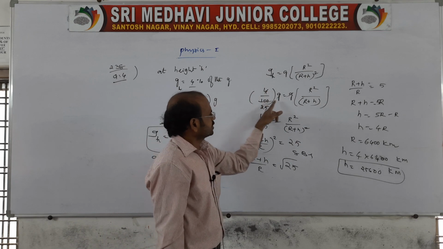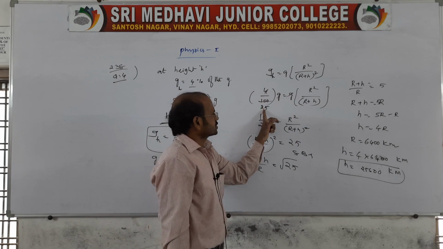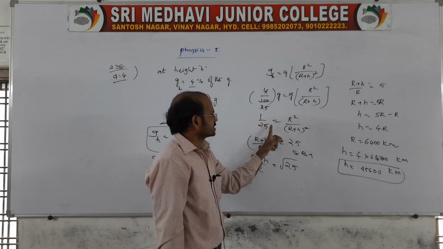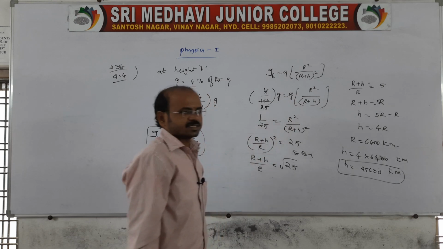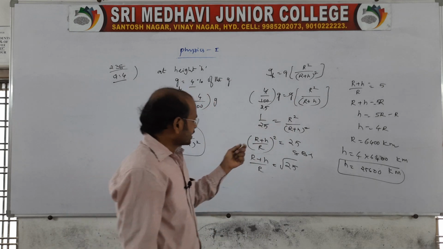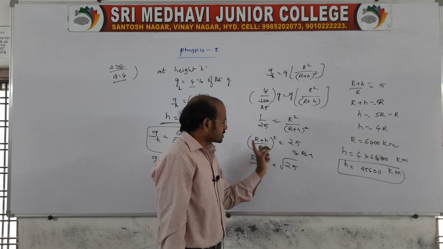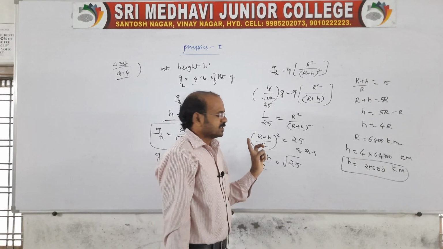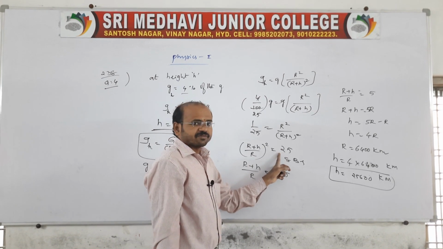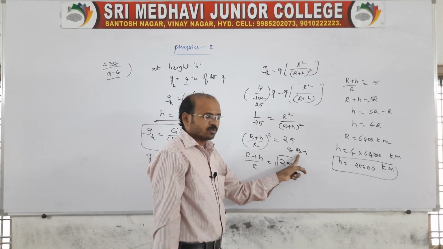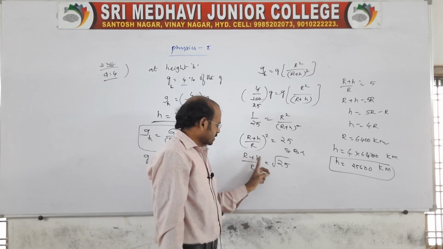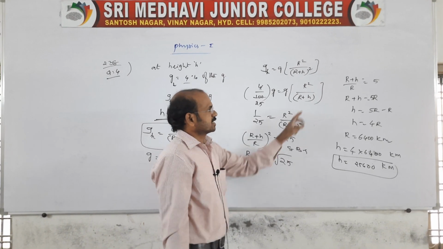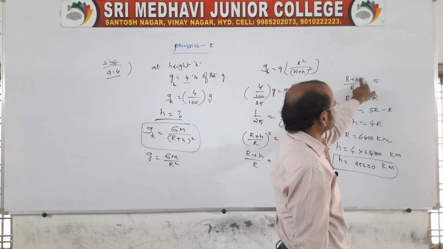That 4 by 100 g cancels, therefore 4 ones are 4, 4 25s are 100. 1 by 25 is equal to R square by (R plus h) whole square. Then (R plus h) by R whole square is equal to 25, because you take cross multiplication. Then taking the square root on both sides, (R plus h) by R is equal to root 25, which is 5.